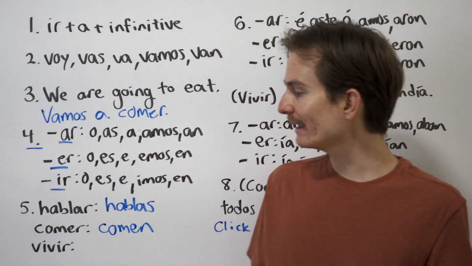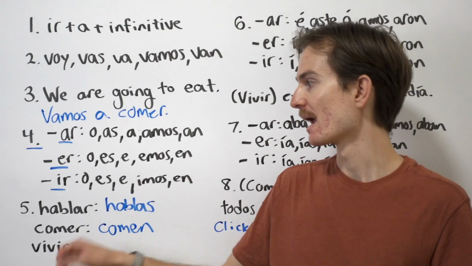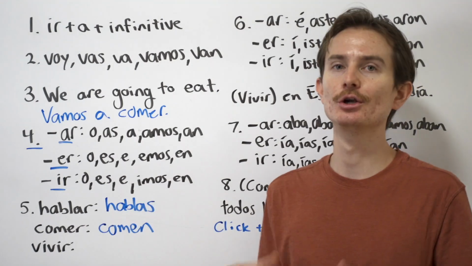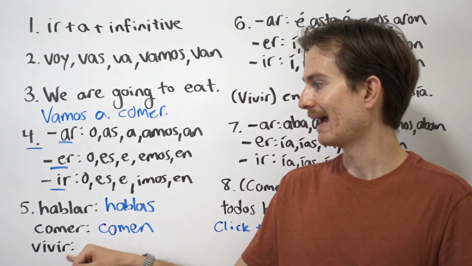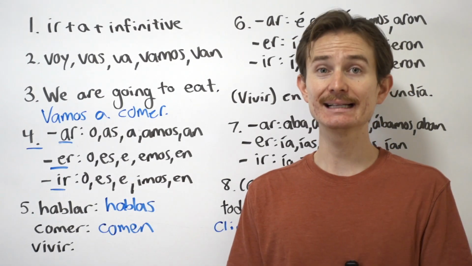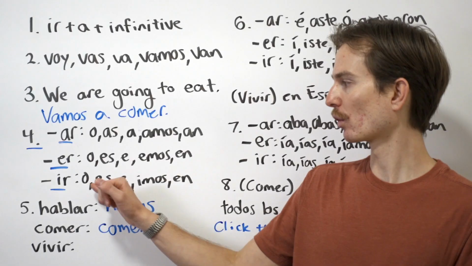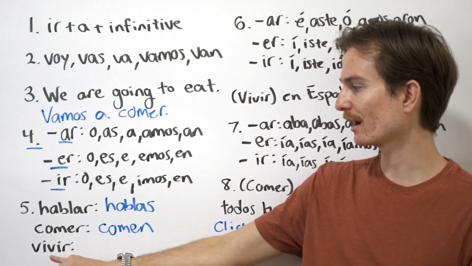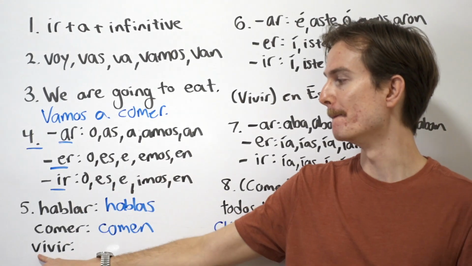Okay? All right, and finally we have the verb vivir. And these conjugations are pretty much the same. The only difference is here in the nosotros form. So how would I say I live? Okay? Well, according to our rule, the yo person is the o. So we cut off that IR. Now we have viv.